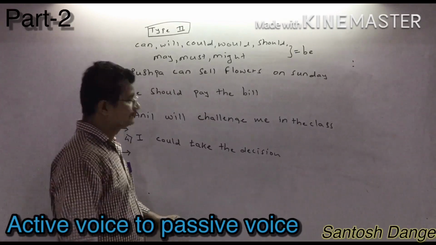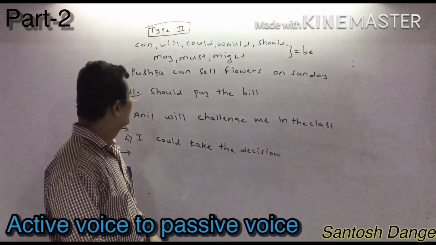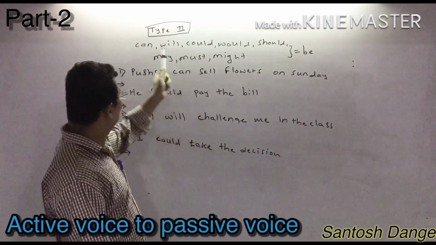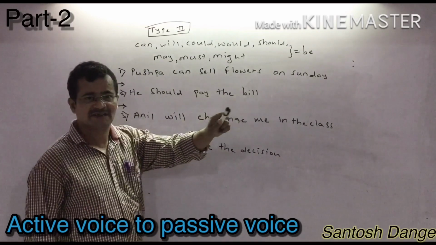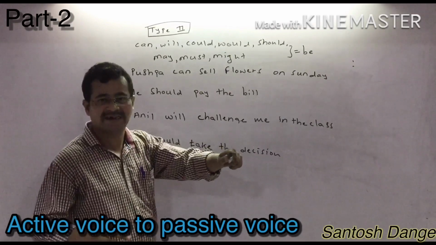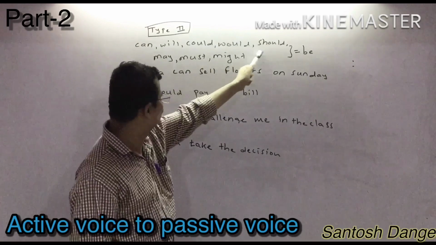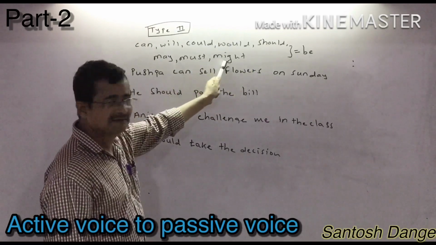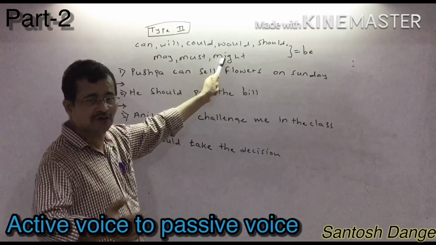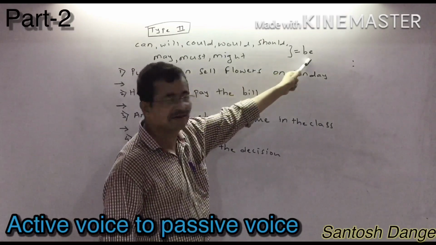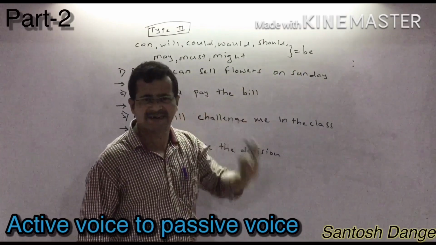Now, we have seen that the first time, when have, has, had is given, you have to write been. But now suppose they have given any other auxiliary verb, like can, will, could, would, should, may, must, might. Such kind of auxiliary verb, you have to take be to join the sentence. It is a very easy part.